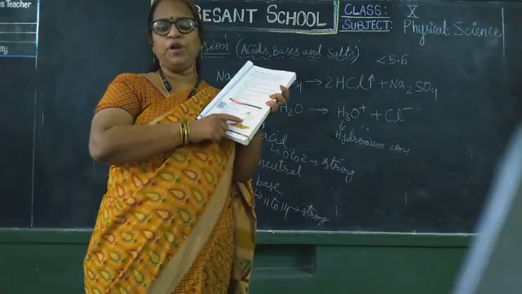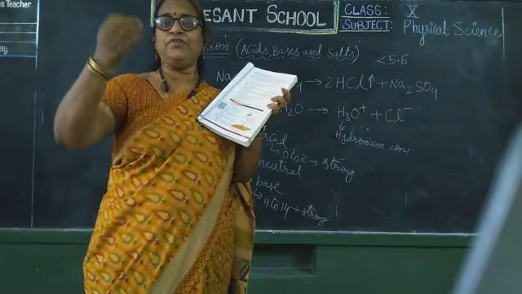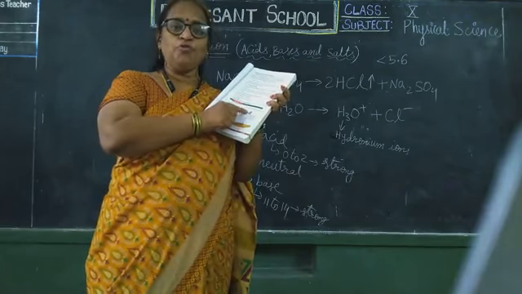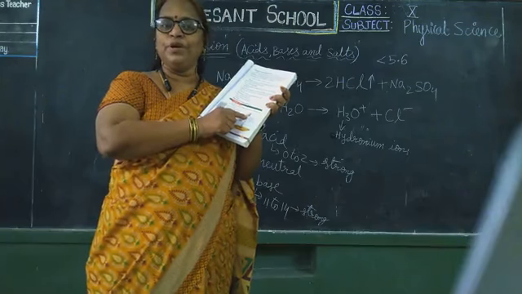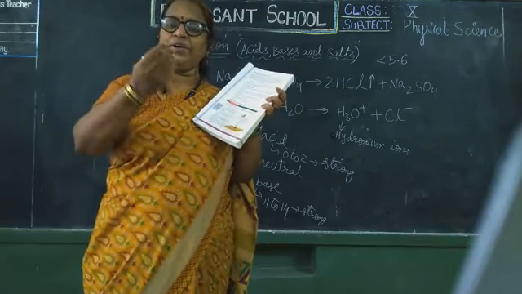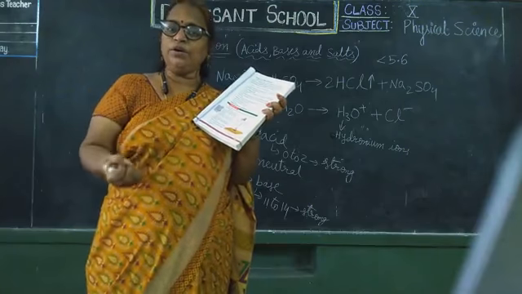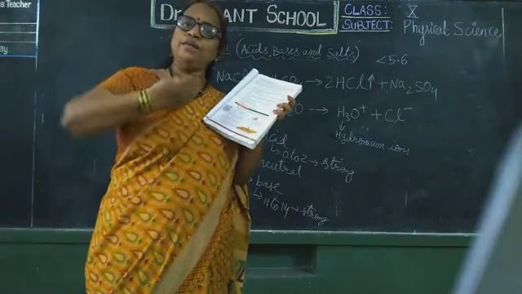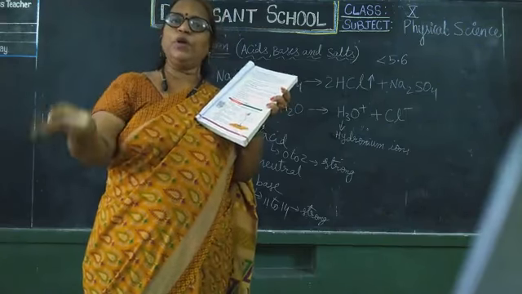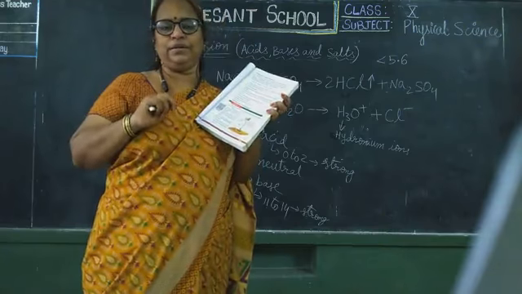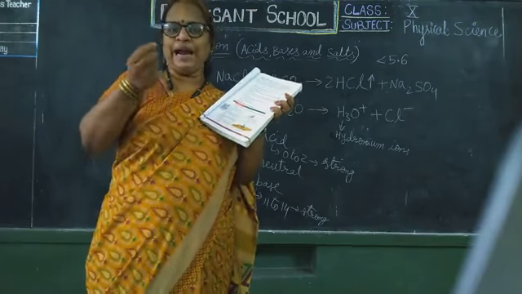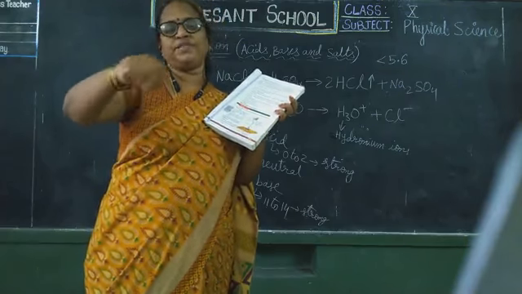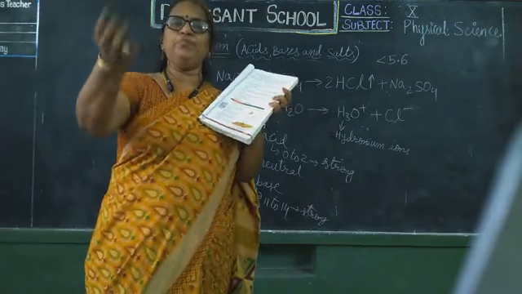Okay, after some time you will observe that the blue color turns into white color and some drops of water are formed on the walls of the test tube. Why did it convert into white color? The water molecules got evaporated because of heating. As the water molecules came out, the blue color converted into white color. Now stop heating and add 1 drop of water to these white copper sulfate crystals. Again it becomes blue color.